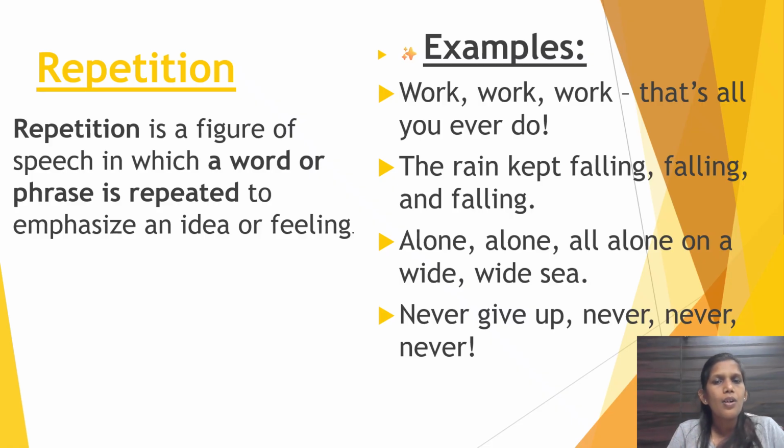So what does this sentence indicate? It indicates repetition. Again, never give up, never, never, never. The word never is repeated, right? Now what does the sentence mean? It strongly emphasizes determination and encouragement. So the repetition makes the message more powerful and motivational here.